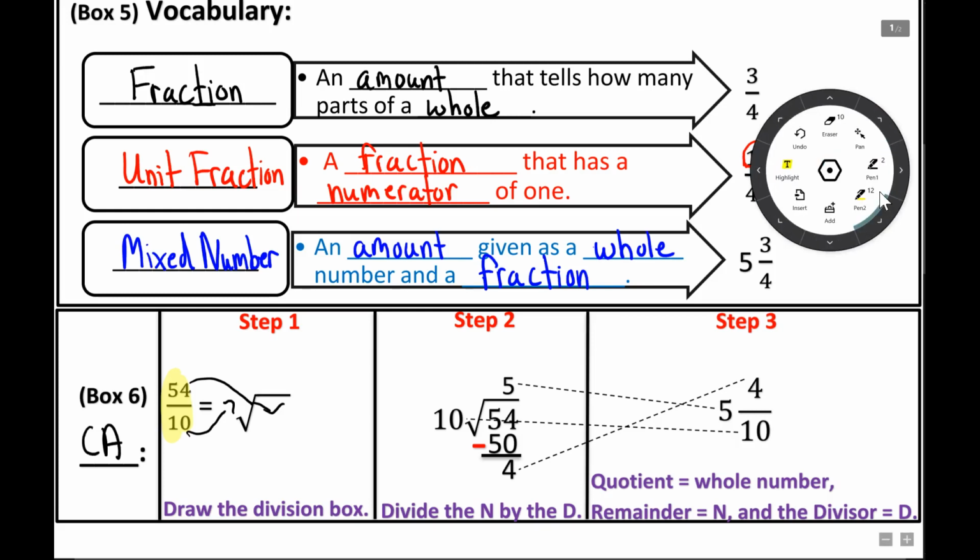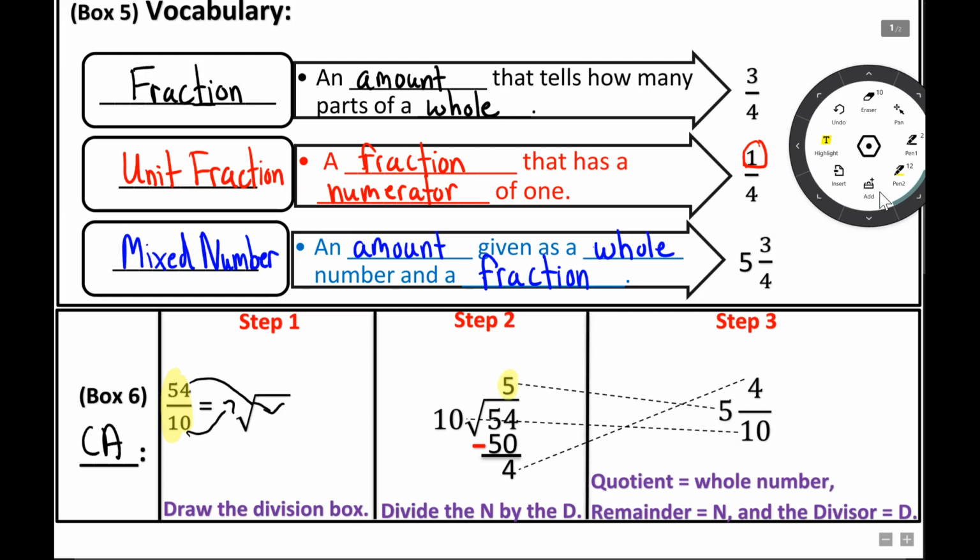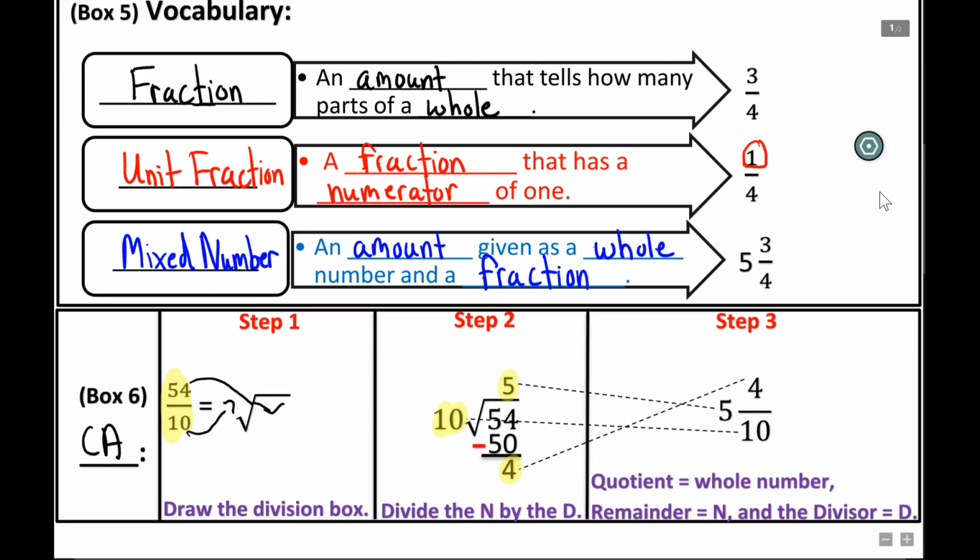You have these numbers right here. You have the 5 on the top, that's our quotient. You have the 4, that's our remainder. And then you have 10, the divisor. So you are going to rewrite this now as, well, the 5 just gets transferred over here. The 5, the quotient, is going to be our whole number. I'm reading off of step 3. The 4, which is our remainder, is going to be our numerator.